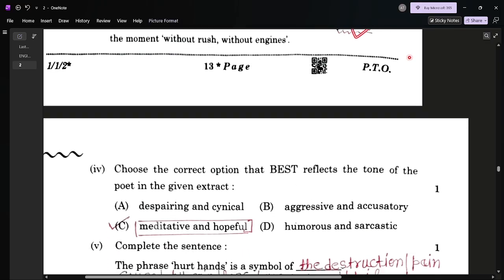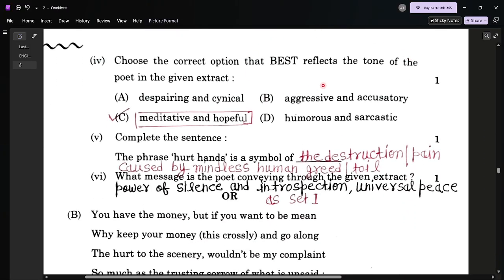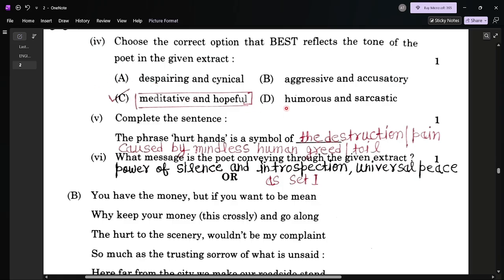Glorifies. Next one, question number 4. Choose the correct option that best reflects the tone of the poet in the given extract. Here, 4 options are given, and the best one is C, meditative and hopeful. It best reflects the tone of the poet because from the beginning to the end, the poet is appealing only one thing: keep quiet and enjoy the power of silence, going through introspection.